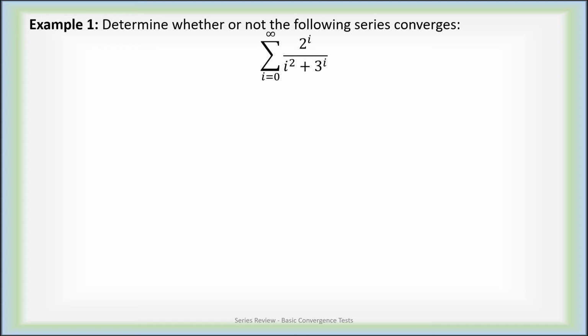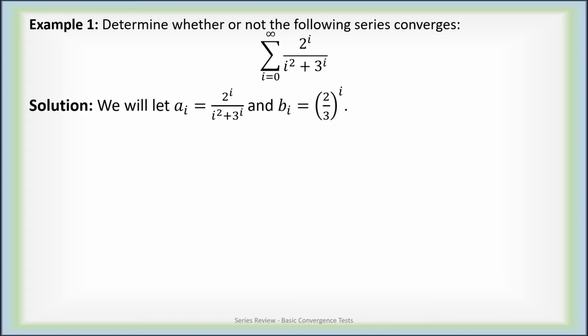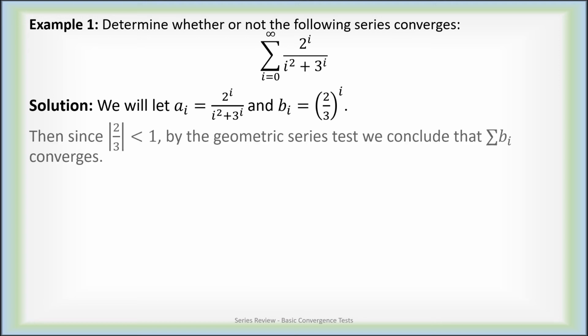Let's take these convergence tests and apply them to some examples. Determine whether or not the sum of 2^i over i^2 plus 3^i converges or not. Well, we're going to let a_i be exactly the terms of the series we have in this problem, 2^i over i^2 plus 3^i. We're going to let b_i simply be 2^i over 3^i.